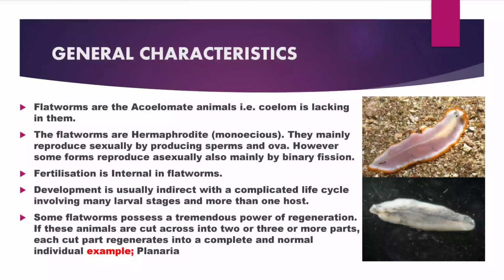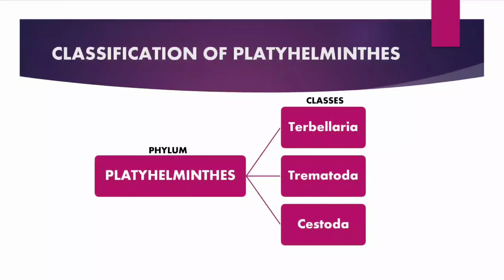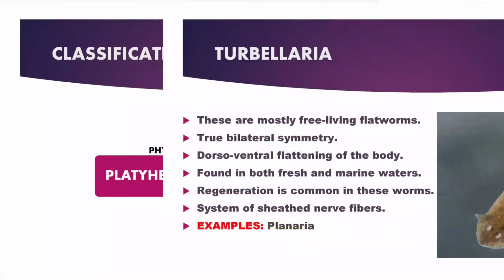If these animals are cut into 2, 3 or more parts, each cut part regenerates into a complete and normal individual. The best example is planaria. Now, if we talk about the classification of phylum Platyhelminthes, this phylum is further classified into 3 classes, which are Turbellaria, Trematoda, and Cestoda. Now, let's talk about these one by one in detail.